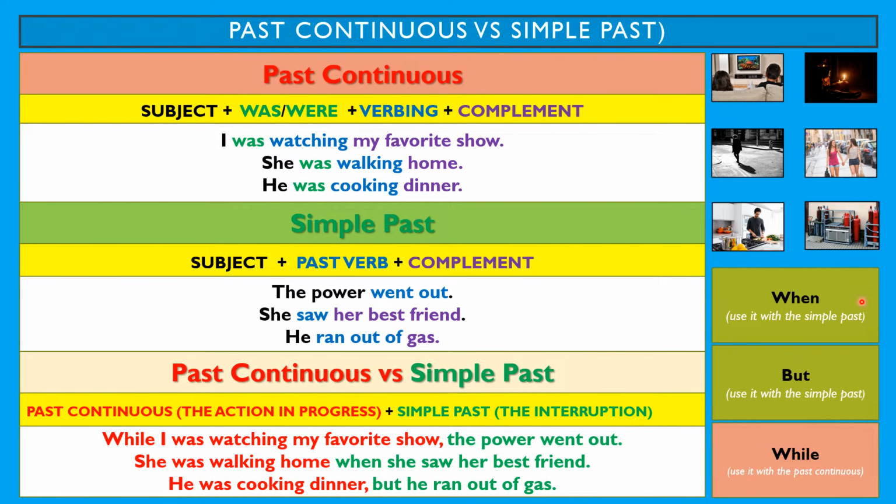Remember, we use when for the simple past, and while for the past continuous, as you can see here. If you notice, here you have while, and after while, you have the past continuous action. Then here you have when, and after when, you have the simple past action. And the last one here, but, after but, again, you have the simple past. Remember, the past continuous is for the action that is in progress, and the simple past is used to express the action that was the interruption.